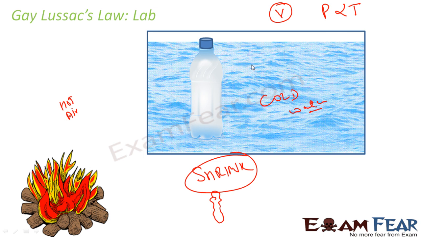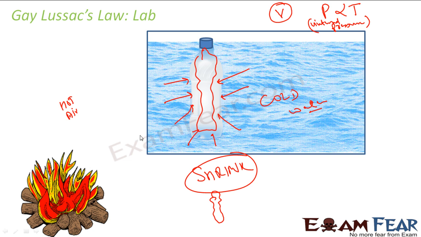This pressure I am talking about is the internal pressure. Please note, this is the internal pressure of this bottle. Now, since I have decreased the temperature here, the pressure will decrease. Since this pressure will decrease, the atmospheric pressure will make sure that the bottle shrinks like this. The atmospheric pressure will shrink this bottle, correct? Why? Because the internal pressure will decrease.